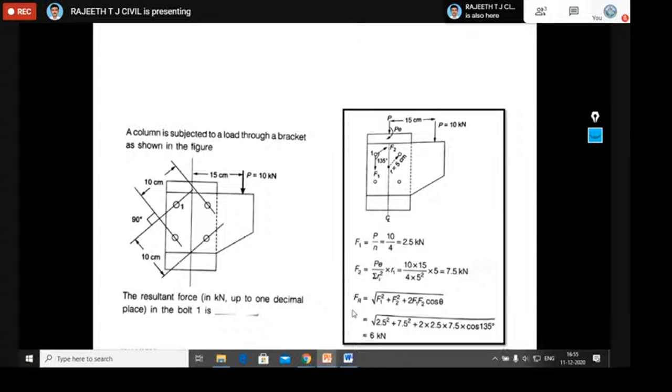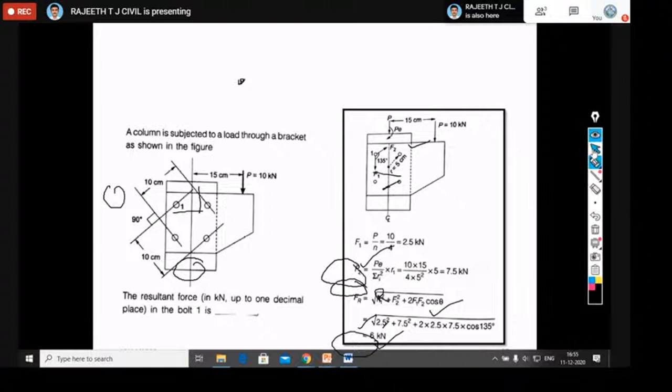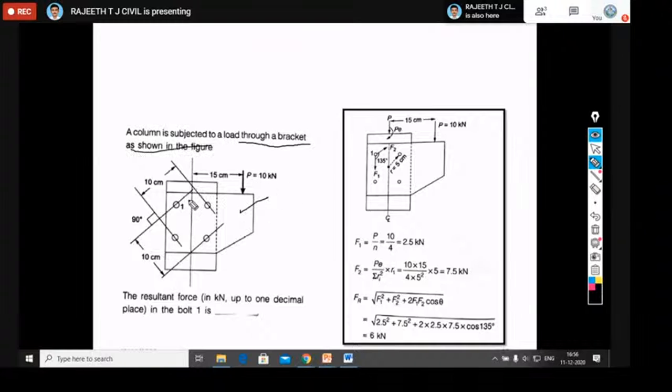The next problem is a 2 marks previous year question paper problem. Here they gave the distances in some other way. It is the same problem, given differently. The problem: a column is subjected to a load through the bracket as shown in the figure. This is the bracket, this is your column. The resultant force in kilonewton, up to 1 decimal place, in bolt 1 is.